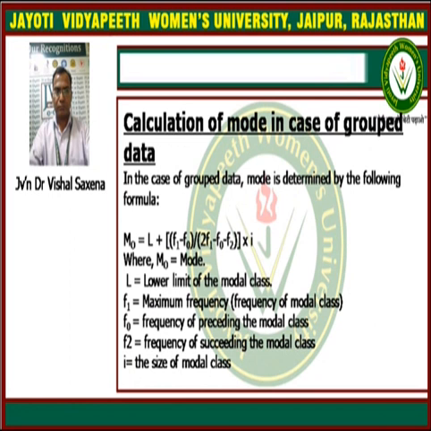Next, calculation of mode in case of grouped data. In case of grouped data, the mode, denoted by M naught, can be determined by a formula: M naught is equal to L plus (f1 minus f0) divided by (2f1 minus f0 minus f2), into i. This is the formula by which we can calculate the mode of the series.